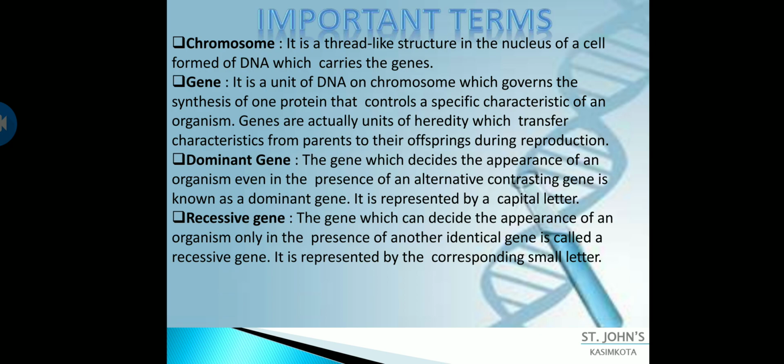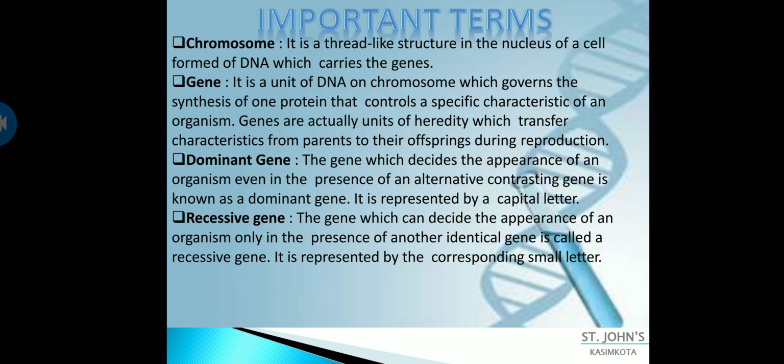If the dominant gene is absent, the recessive gene gets expressed. The recessive gene can decide the appearance of an organism only in the presence of another identical gene.